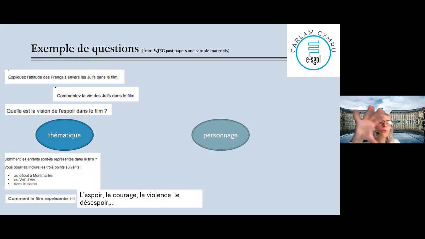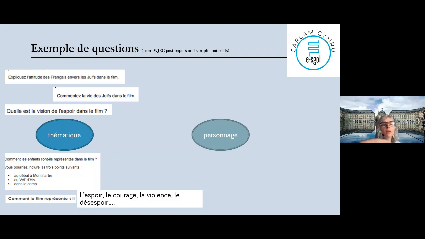Now I put a full question because it's a theme on the children in 3 places which are mentioned in the 2022 paper. So, comment les enfants sont-ils représentés dans le film? How are the children shown in the movie? Vous pourriez inclure les 3 points suivants: au début à Montmartre, au Vel d'Hiv et dans le camp.